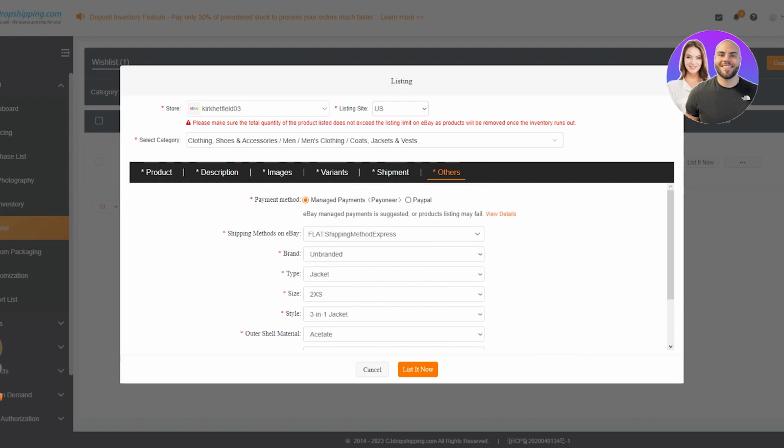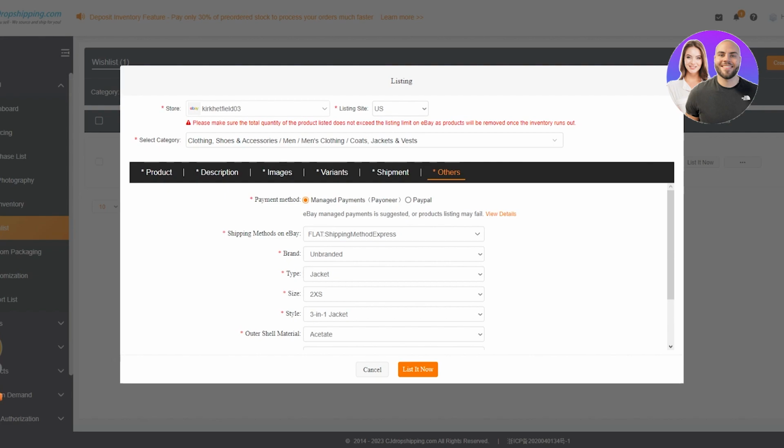Now, we're going to have to pay special attention to putting these things in correctly, because if you don't, it could get your eBay account banned. So it's going to have payment methods, and I recommend leaving it as managed payments. As you can see underneath, it says eBay managed payments is suggested. Product listings may fail otherwise. So obviously, once you do that, moving on, make sure to choose the right shipping methods.